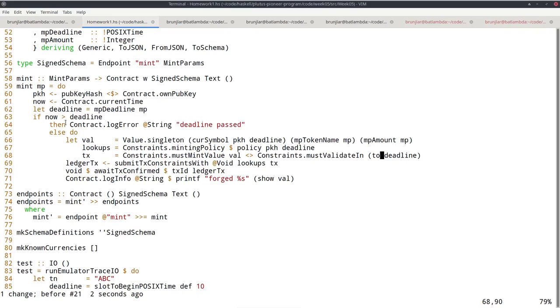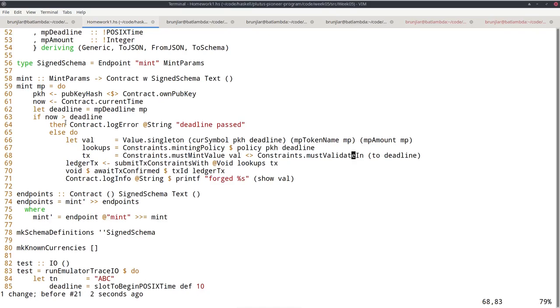And that will be the interval that goes to slot 10 inclusive. So all of slot 10 will be in the validity interval of the actual transaction. Now during validation, that is again Plutus, this validity interval will be translated back into a POSIX time interval. But now, because the slot-based interval includes all of slot 10, when that's converted back into POSIX time, we will get the end of slot 10 as the POSIX time, not the beginning.